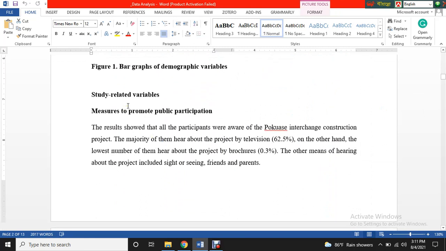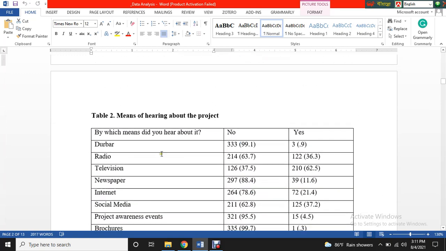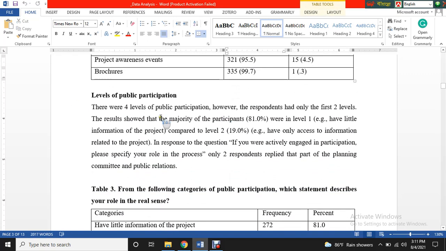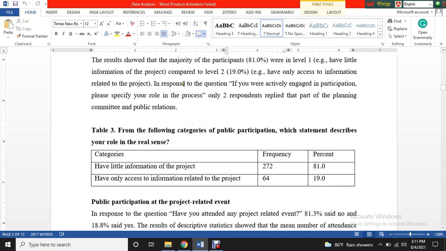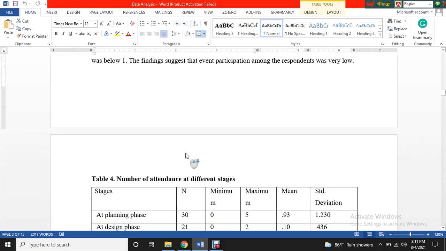After that, I moved to the study-related variables. The study-related variables include yes/no questions, so I organized them in this sort of tables, with the level of public participation in frequency and percentage forms.